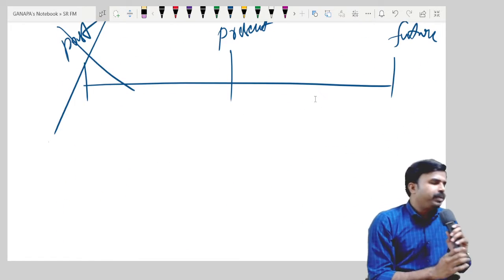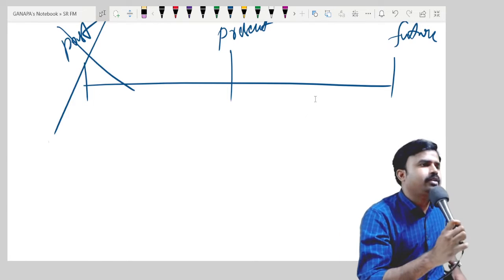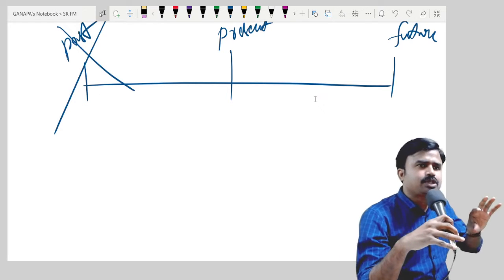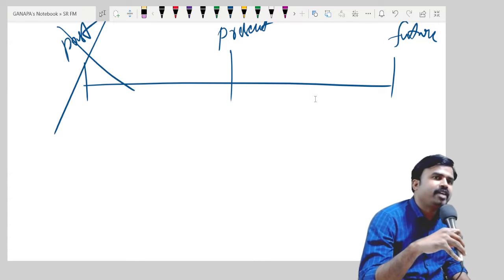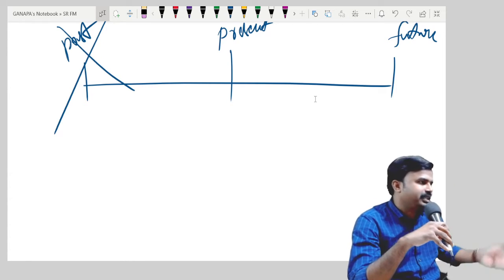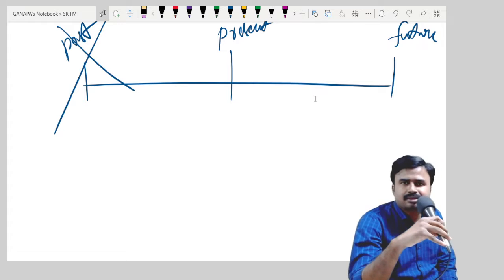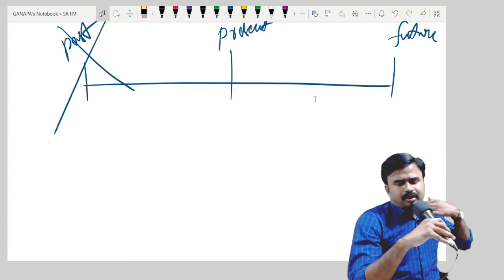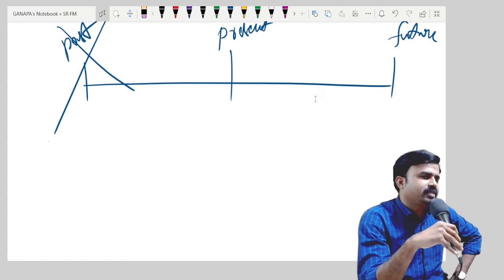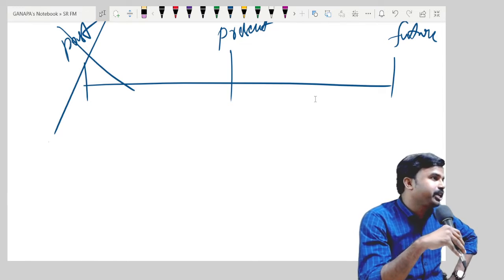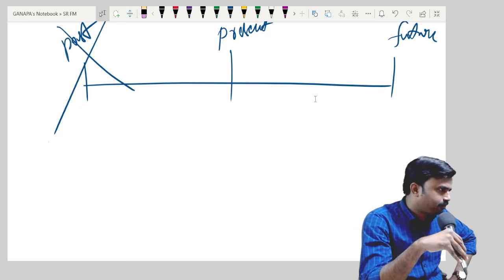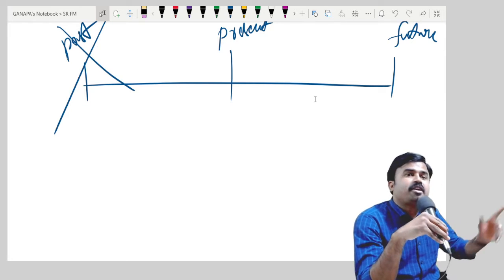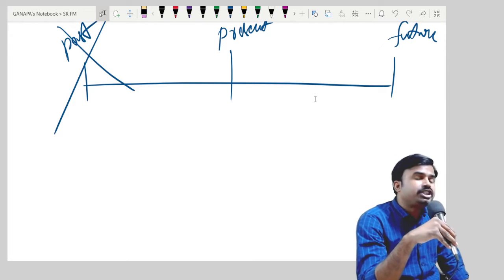Before going to the topic, so we understood that particular value of money changes from one point of time to another point of time. So I can say present value and future value both are different. Let me ask you one question. It's a regular question. Again, I'm asking you. If I'm offering 1 lakh rupees today or 1 lakh rupees after 1 year, which one you will prefer?